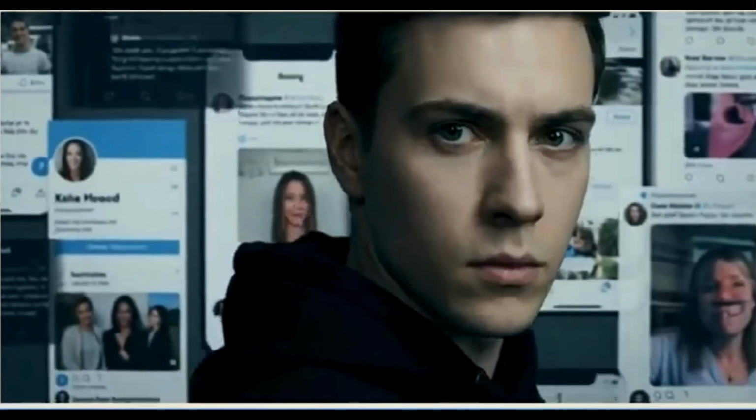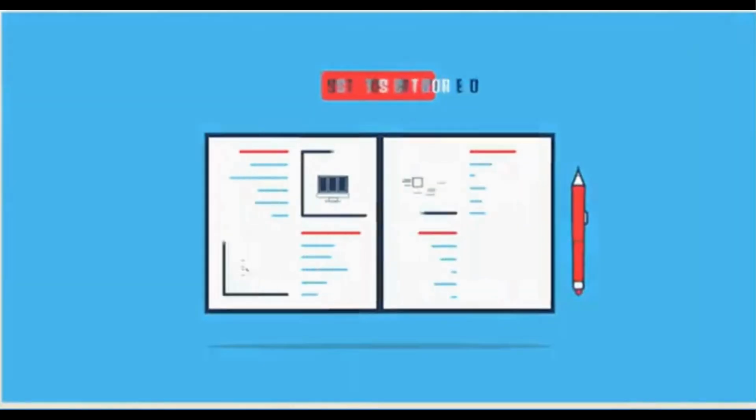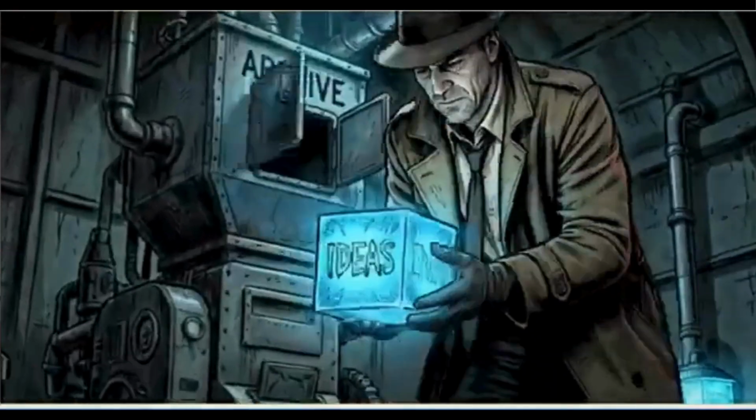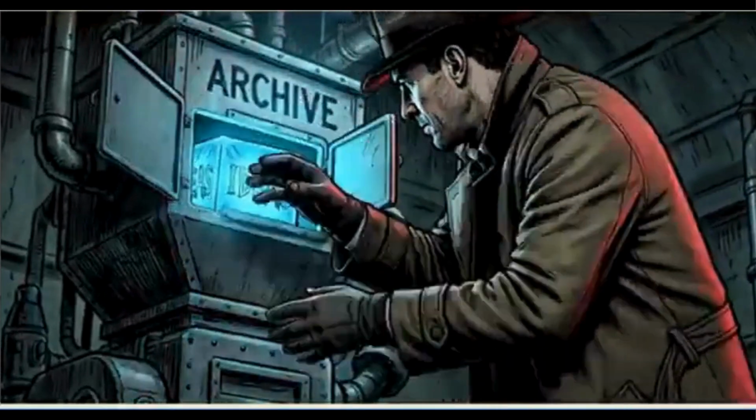And here's what most people miss. They are not special storytellers, and they are not professional animators. They are just using the right AI tools in the right way. They take simple ideas and package them into stories your brain cannot scroll past.